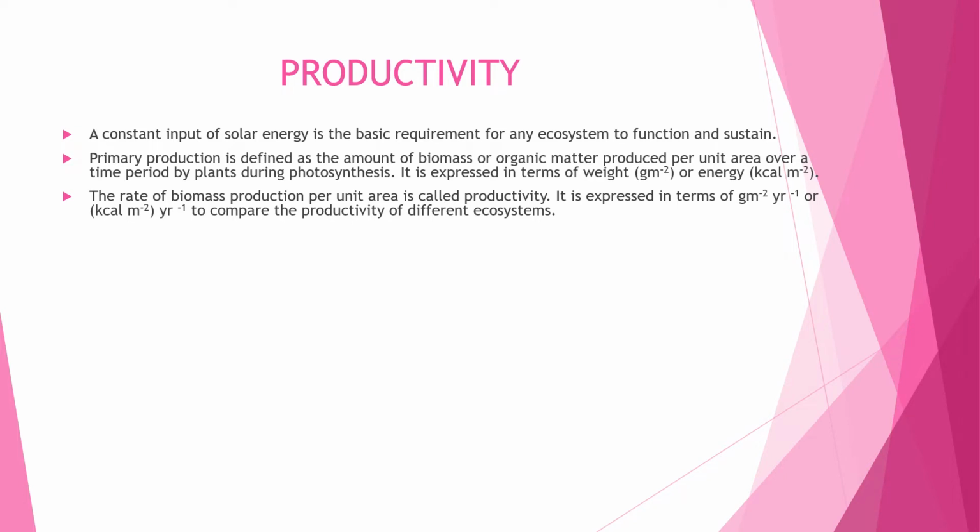The amount of biomass or organic matter produced per unit area over a time period by plants during photosynthesis is called primary production. It is expressed in the form of weight as gram per square meter or energy as kilocalories per square meter. The rate of biomass production per unit area is called productivity.